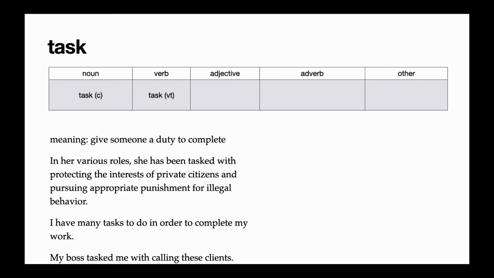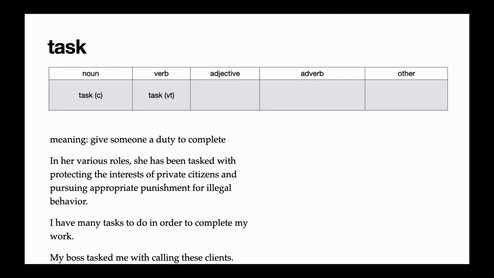Our next word is task. In the reading, task was used as a transitive verb, meaning to give someone a duty or job to complete. We were talking about Kamala Harris, and we said in her various roles, she has been tasked with protecting the interests of private citizens and pursuing appropriate punishment for illegal behavior. So to task someone with something means to give them the job.